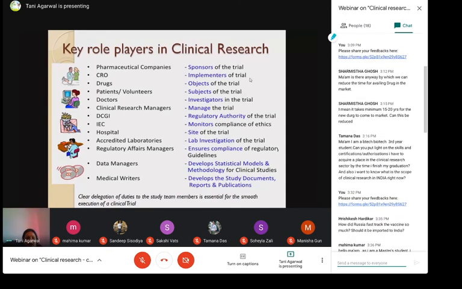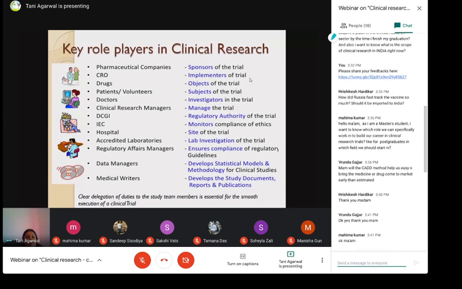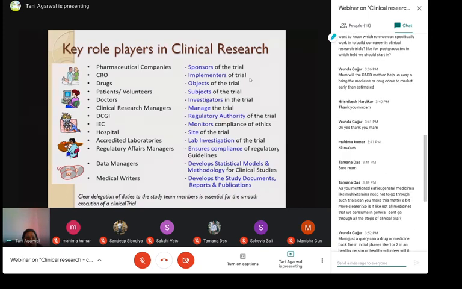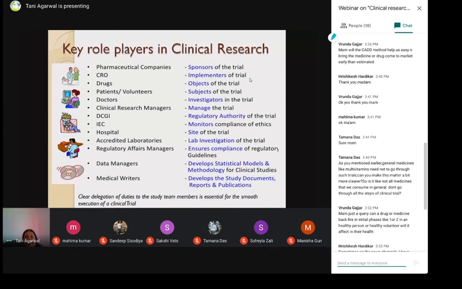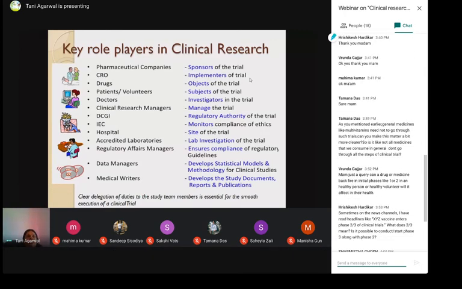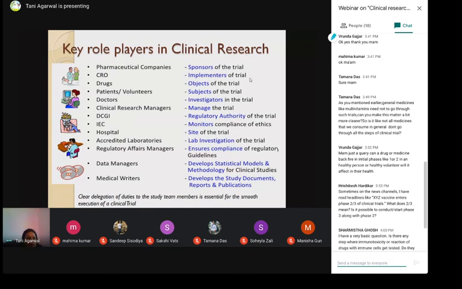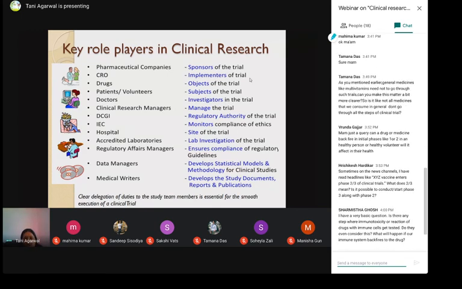And then DCGI is the regulatory authority of the trial in India. The IEC, the Institutional Ethics Committee, monitors the compliance of ethics, so that everything is being done ethically and no kind of misreporting is happening. Hospital is the site of the trial.